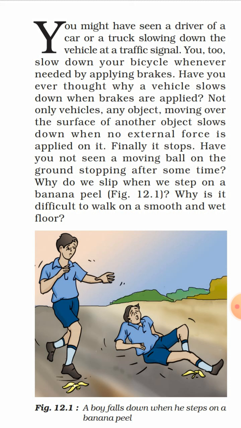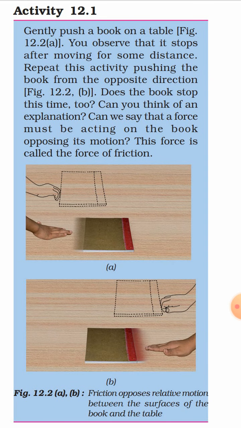Why do we slip when we step on a banana peel as shown in figure 12.1? Why is it difficult to walk on a smooth and wet floor? तो गीले और चिकने फर्श के ऊपर जो स्मूथ और वेट surface we are able to face problem while walking. Why does it so happen? So this is because of the friction. Okay, so now understand how it happens.